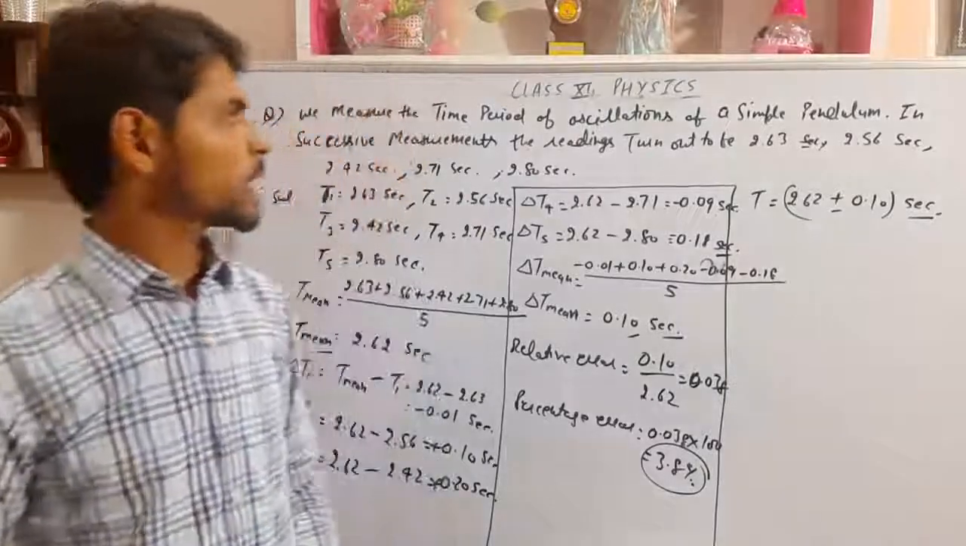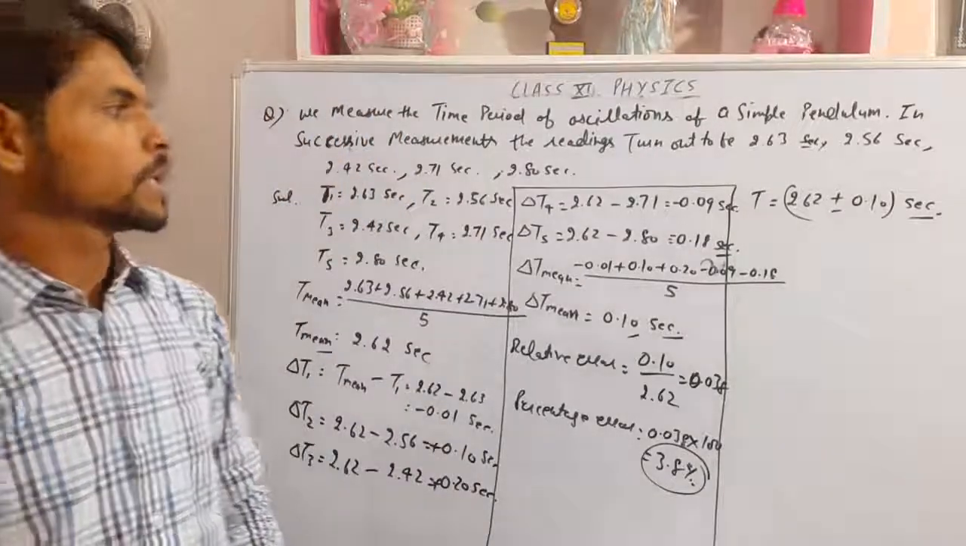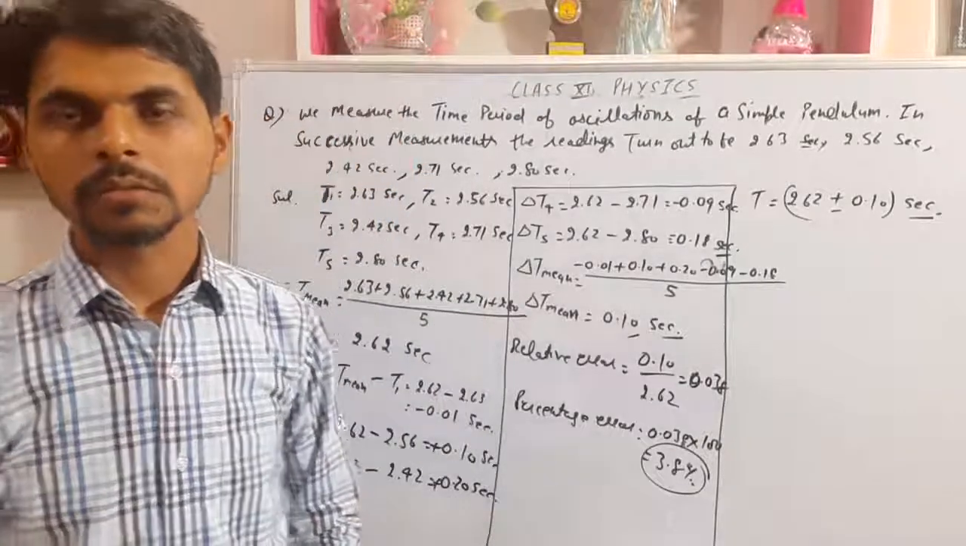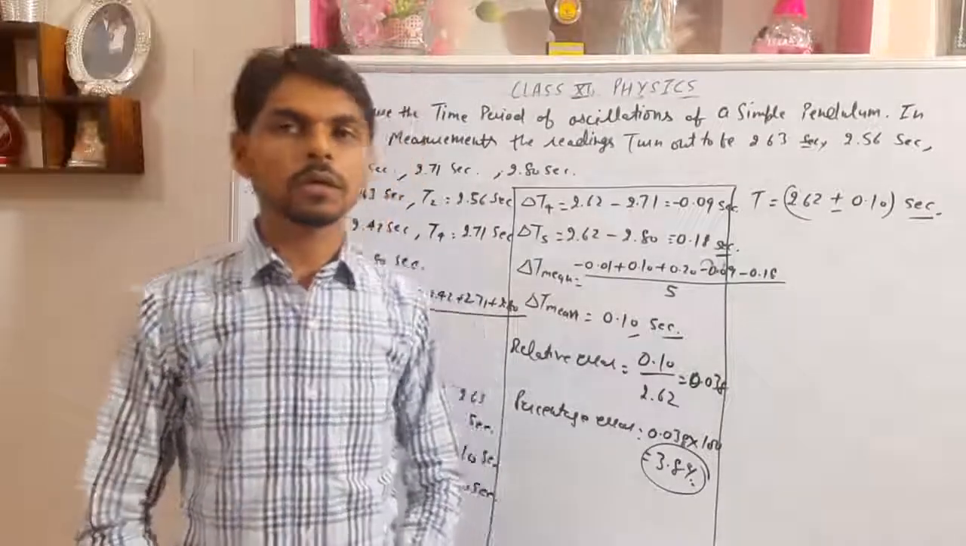So this was the numerical based on the absolute error, relative error and percentage error. Hope you all understood the concept.